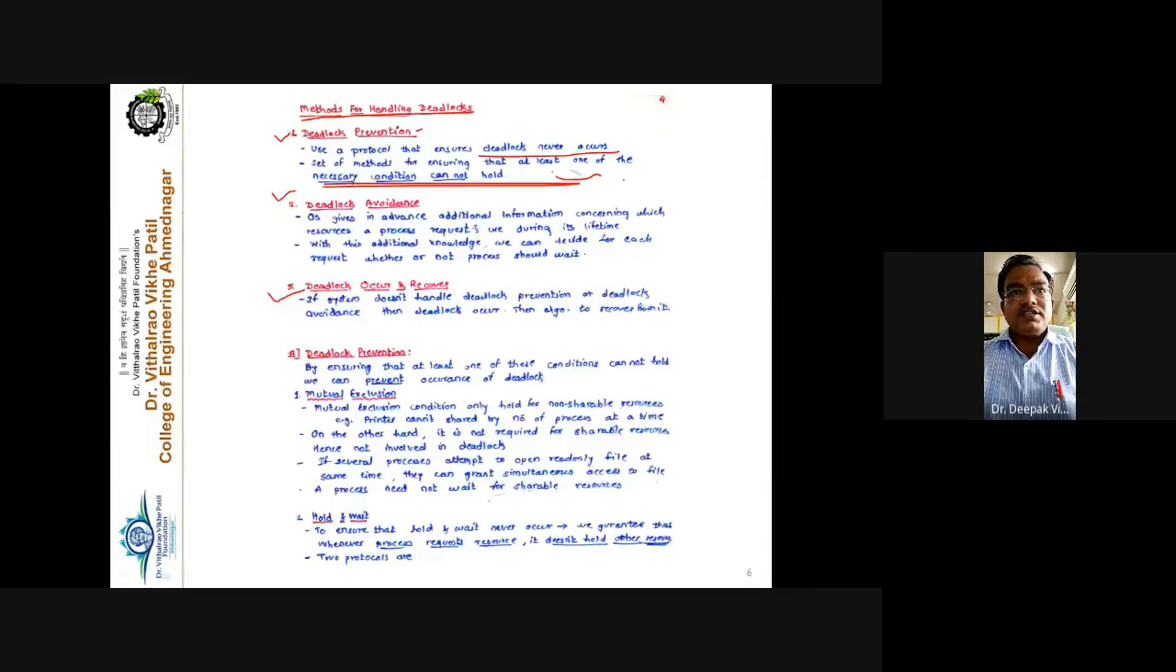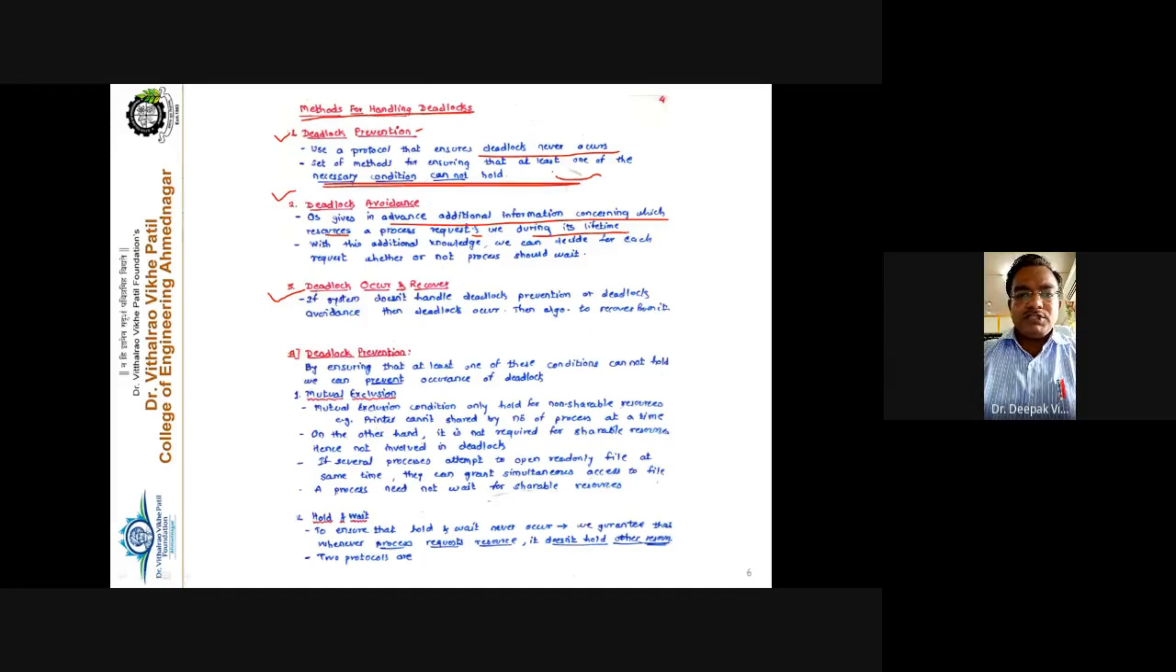Right. So the second is deadlock avoidance. We have to at least try to avoid the deadlock. If the operating system is not able to prevent the deadlock 100%, at least the OS will be able to avoid it. So how to avoid the deadlock? In deadlock avoidance, the operating system is given additional information in advance concerning which resources a process requests and uses during its lifetime.